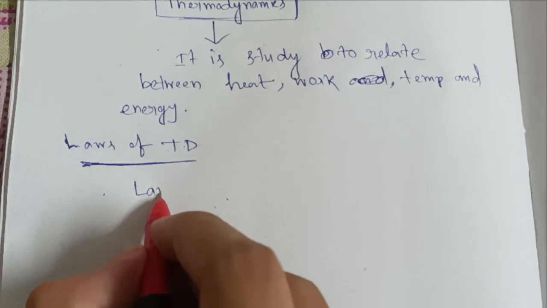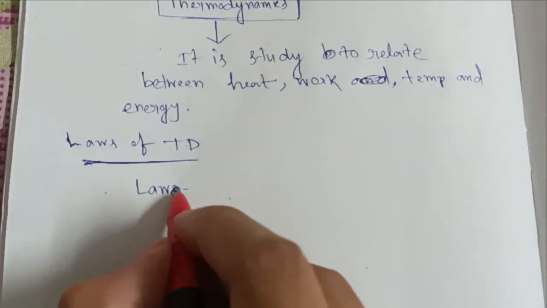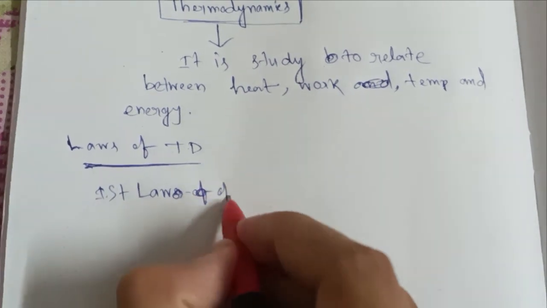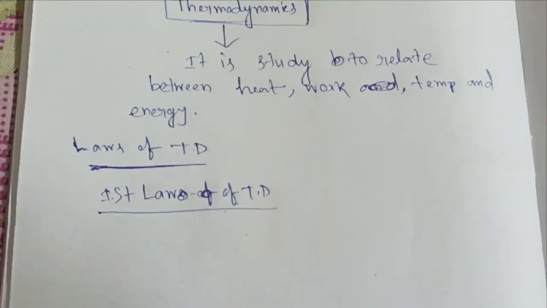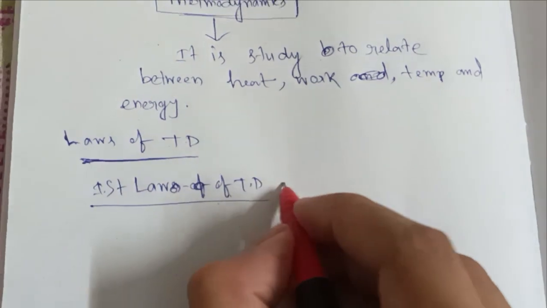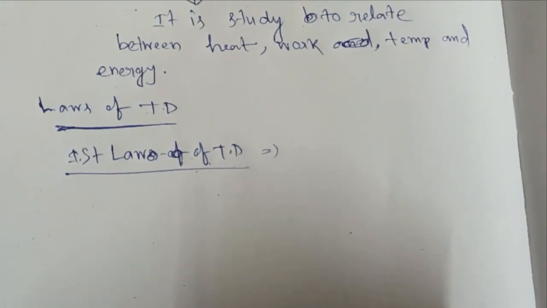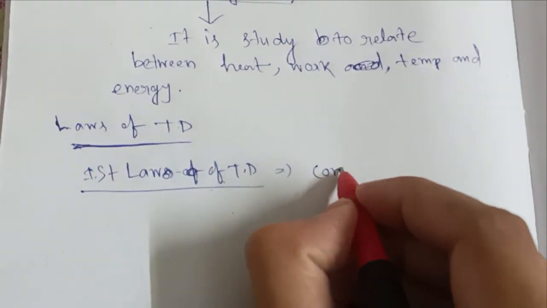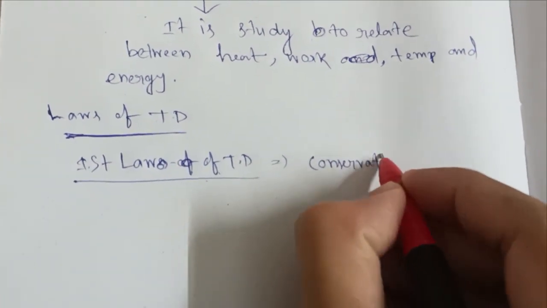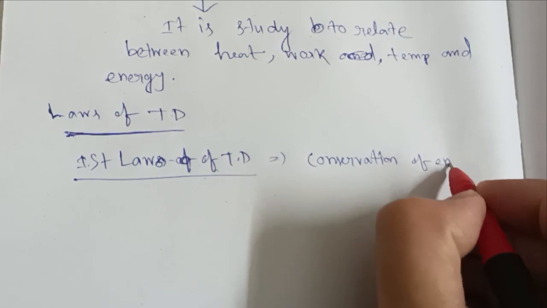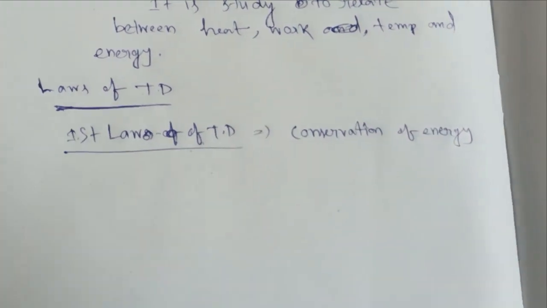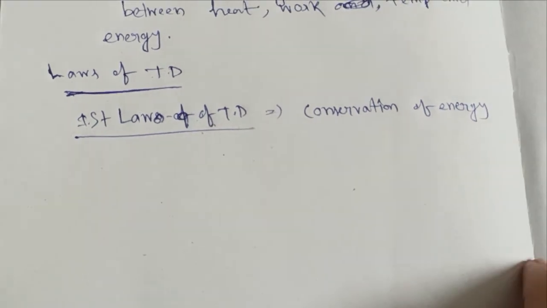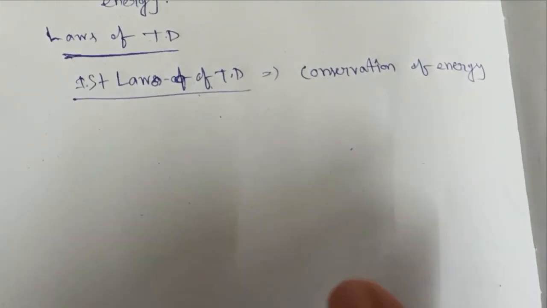Law 1, that is the first law of thermodynamics. What does the first law tell? It tells about the conservation of energy, only the conservation of energy. Now we will discuss only a very brief concept about these laws, and later we will discuss more details.